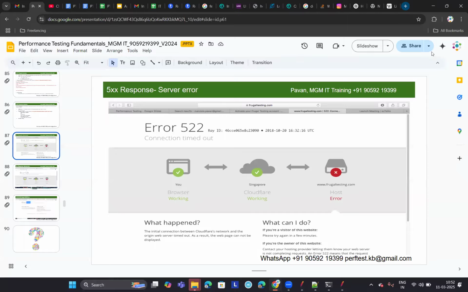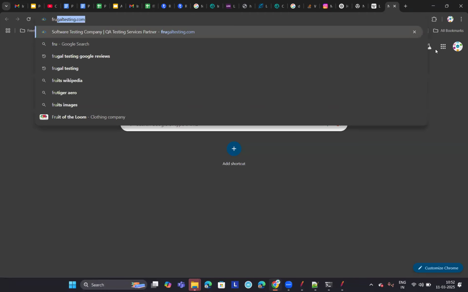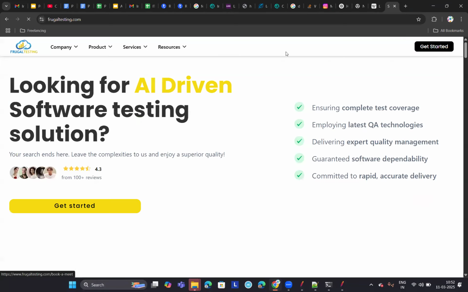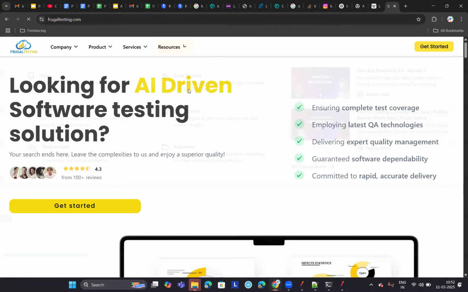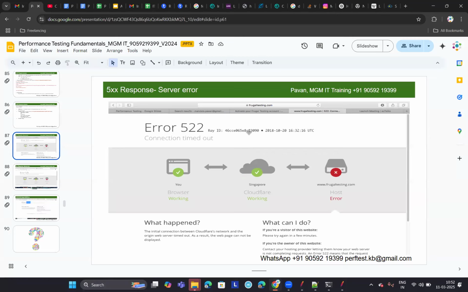Let me show you that website. See, this is the correct URL, and right now the website is up and running and you got the response. However, when it was down for maintenance some time before, I got this error called connection timeout, and I took a screenshot to show you.